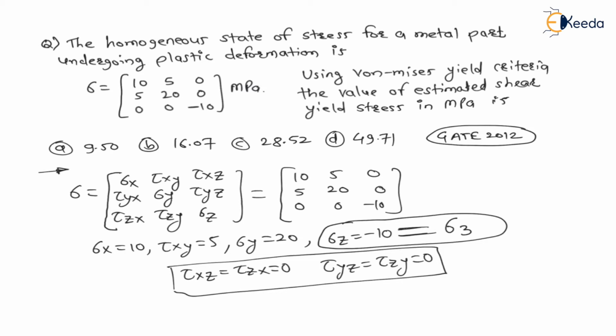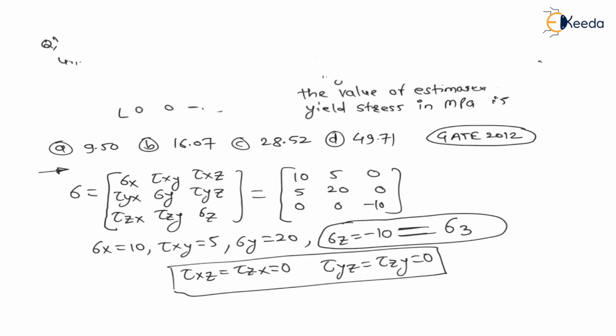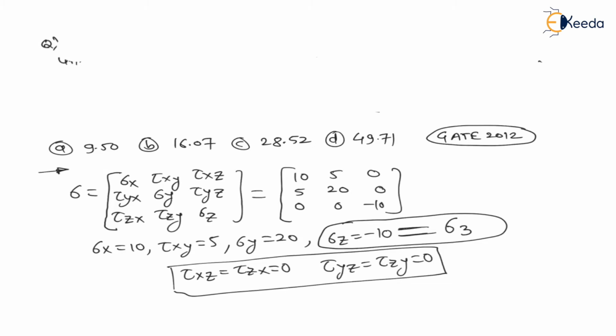Now our target is to find another principal stresses with the help of formulas, right? And with the help of von Mises criteria, we have to find shear yield stress. Therefore, for this question, we will find other principal stresses, right?